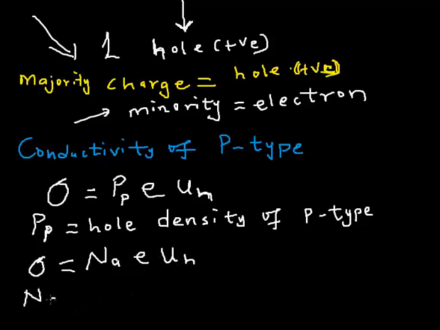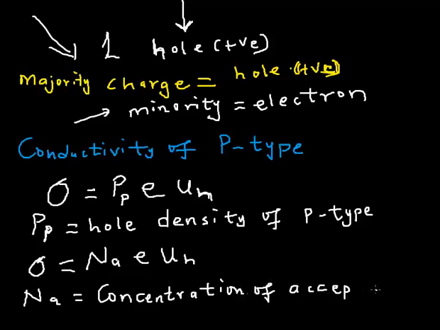So Na is the concentration of acceptor atoms. All right, I hope that is well understood. Please take note of the formula. It's really very, very important.